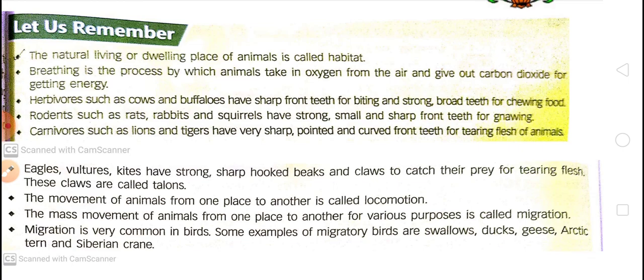Rodents such as rat, rabbit, squirrels, these are the rodents, have strong, small and sharp front teeth for gnawing. Gnawing means they repeatedly chew their food, so for that they have strong, small and sharp front teeth.